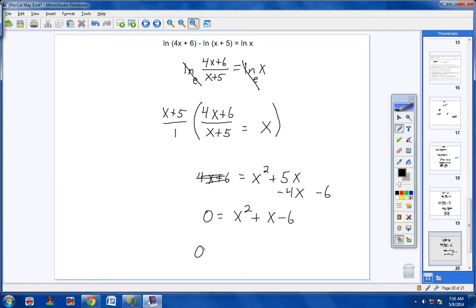Now thankfully we can factor this quadratic, so that will make it a lot easier. If we couldn't, we'd have to use the quadratic formula. Okay, what two numbers multiplied together give me a negative 6 and added together give me a positive 1? Well, that's going to be a positive 3 and a negative 2. So x plus 3, x minus 2. Now remember, these aren't your answers right here. These are the numbers we use to factor. So what solution would satisfy this parentheses here? A negative 3. And what solution would satisfy this parentheses here? A positive 2.